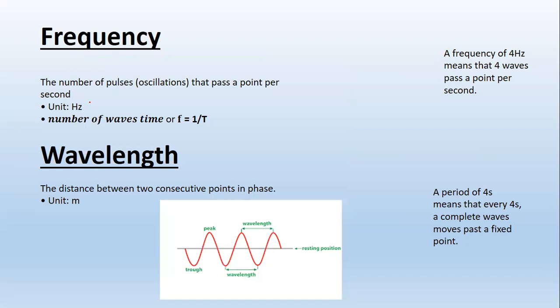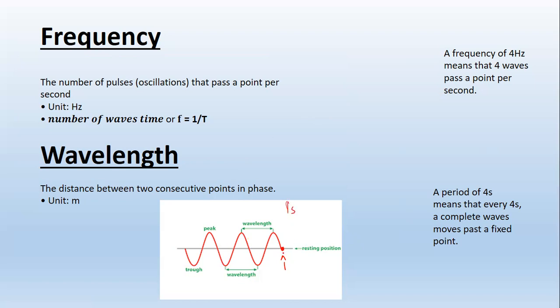What is a frequency? A frequency is the number of pulses that pass a point per second. We have many pulses that are formed through this medium. Again, we spoke about oscillation. Let's say I'm going to focus on this point. How many pulses are actually going to pass through this point within 1 second?